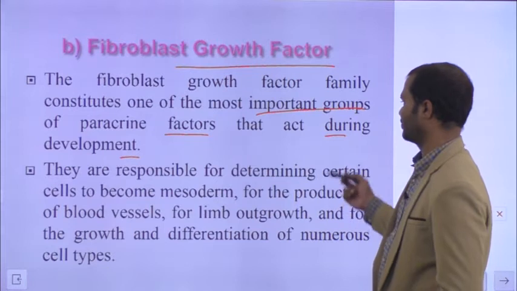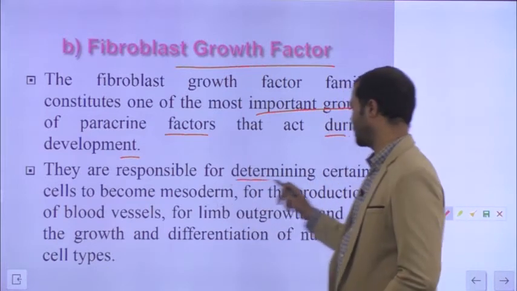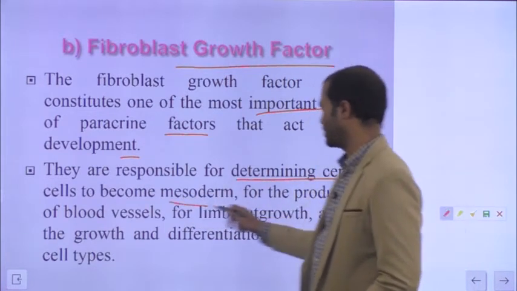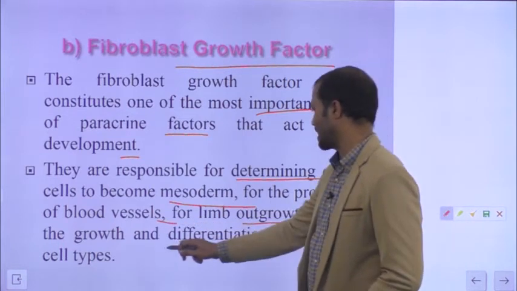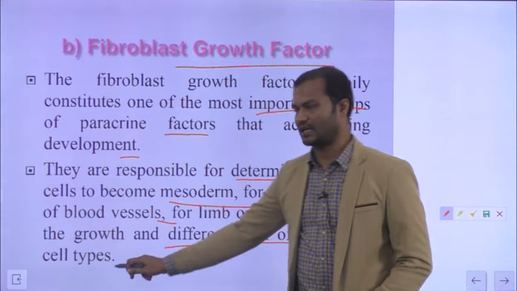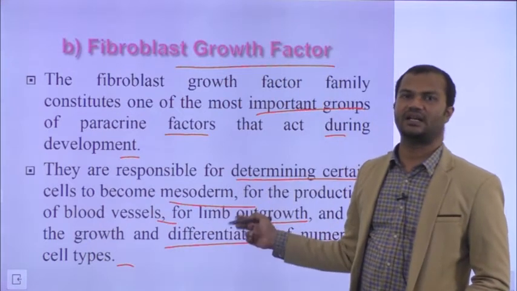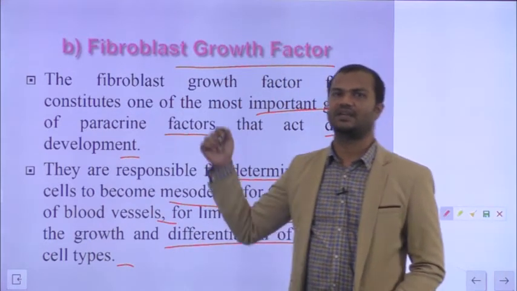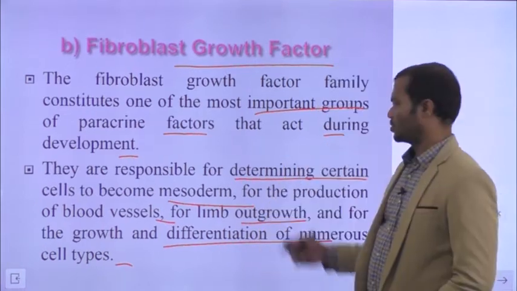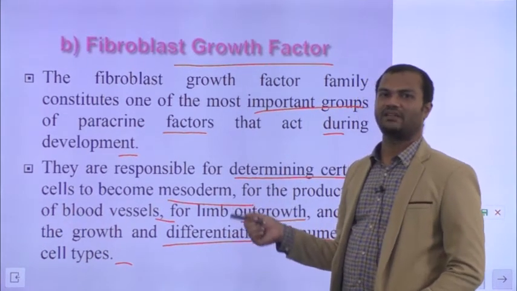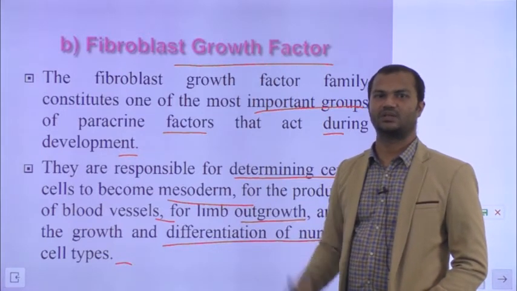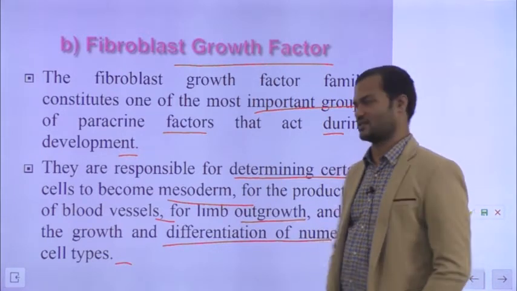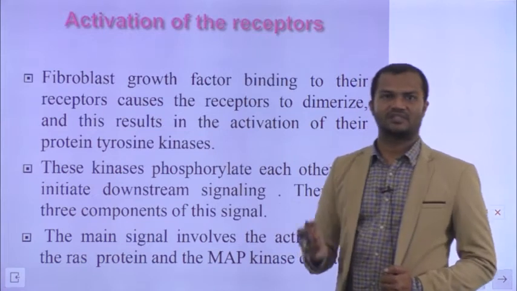So mostly they are also responsible for determining certain cells to become mesoderm, production of blood vessels, lymph outgrowths, as well as differentiation of numerous cell types. All these developmental activities are taken care of by fibroblast growth factor, which operates through the receptor tyrosine kinases. So the mechanism is the same.